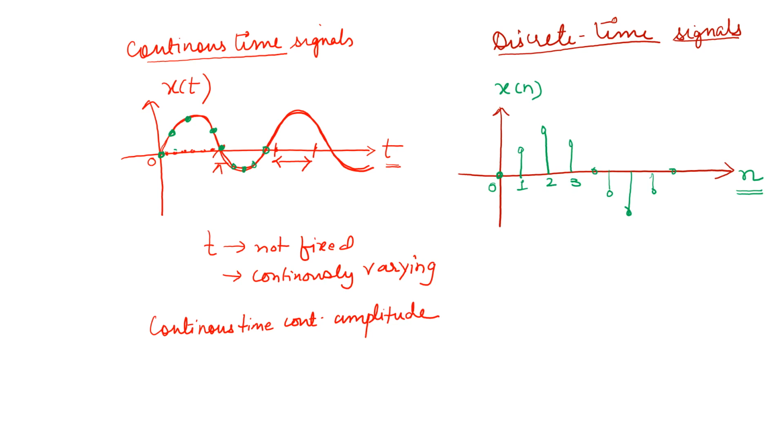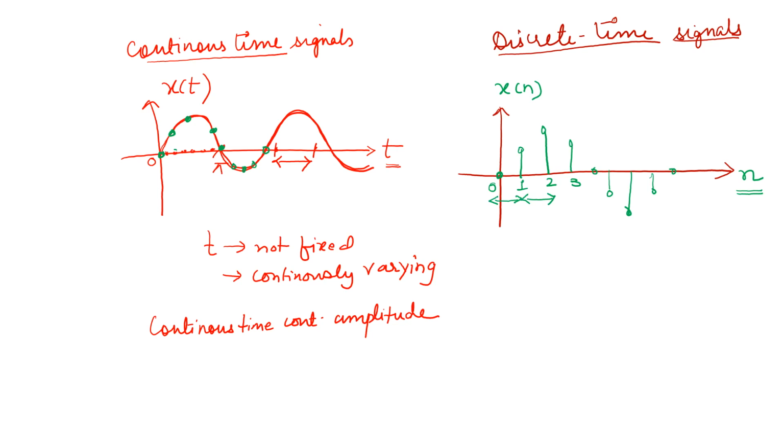I hope you understood the difference between continuous time and discrete time. In continuous time, the time is continuously changing, but in a discrete time signal, the time is fixed and the samples are taken at equal distances. Equal distances means after 0, 1; after 1, 2; after 2, 3.